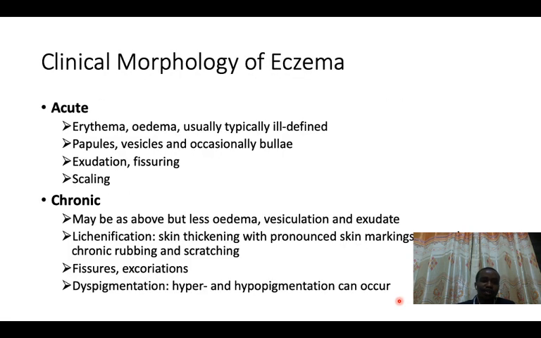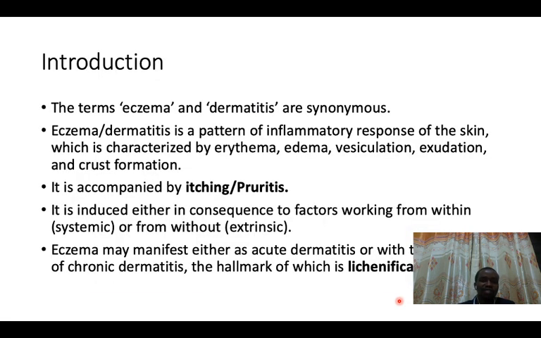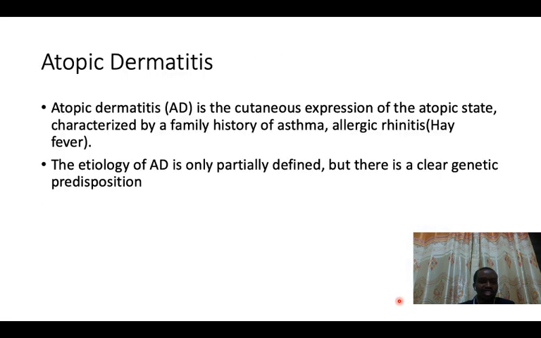Now let's talk about some disorders. Now this word eczema or dermatitis was a general term, but there are some disorders that we need to talk about. For example, atopic dermatitis. As the name suggests, atopic dermatitis or atopic eczema. Atopy, normally the atopic state. You remember even when we talk about asthma, we talk about this word atopy. When one is having a genetic disorder to induce an allergic reaction, we call this an atopic state.